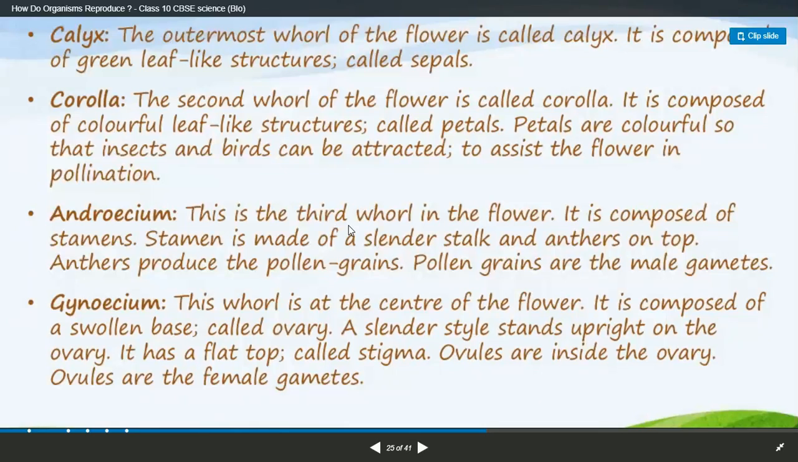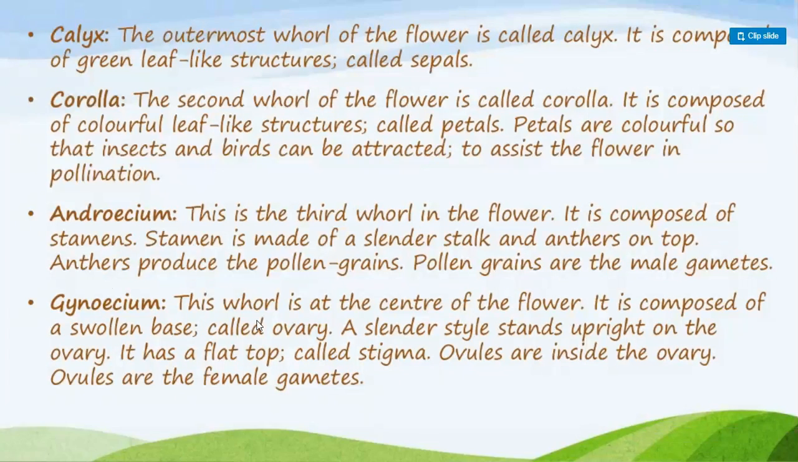Androecium is the third whorl in the flower. It is composed of stamens. A stamen is made of a central stalk and anthers on the top. Anthers produce pollen grains, which are very important. Pollen grains are the male gametes.